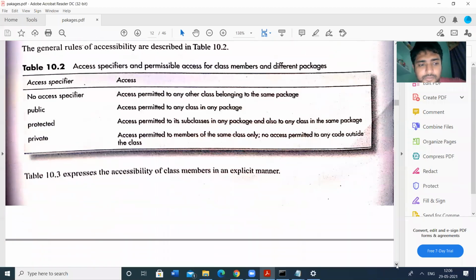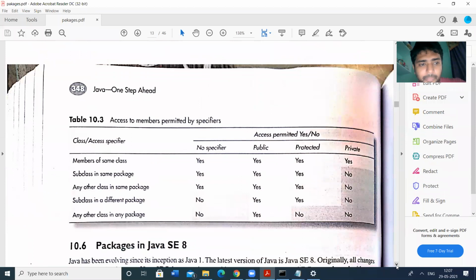Then this can be illustrated with this figure. We have already seen this while discussing classes. It is the same thing, but from a different perspective: whether access is permitted or not. If you declare no specifier, that is the default case, or public, protected, private, what happens in all these cases? Here we are answering with respect to the classes, based on the previous explanation of the access specifiers. So let us check with respect to the classes.